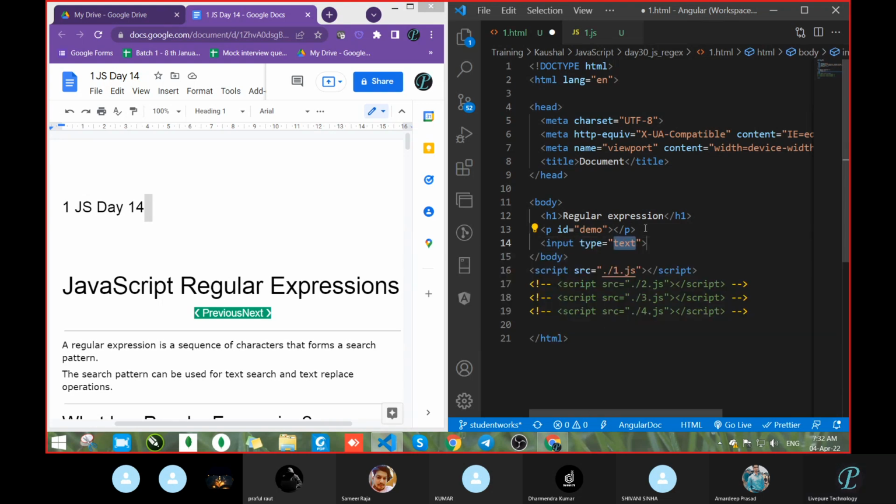Input type equal to... suppose you have to make one search bar like in Google or anywhere else, that means we are searching for something. So if you have to make something for searching purposes, how will you make it? Any idea?